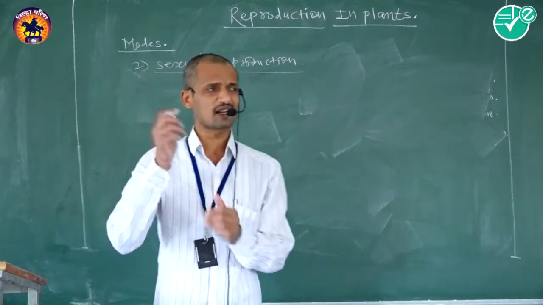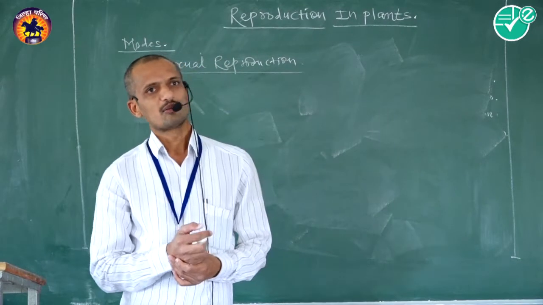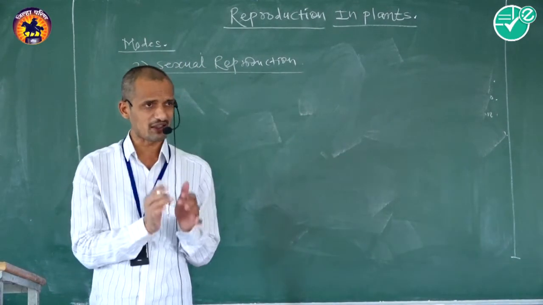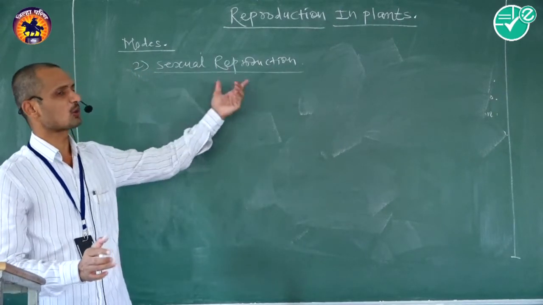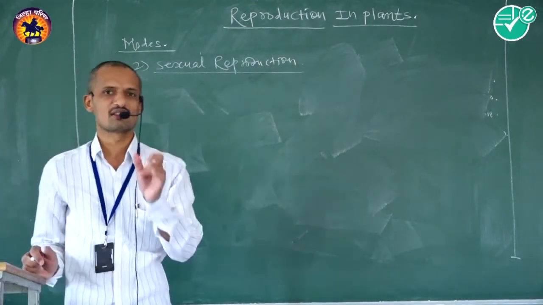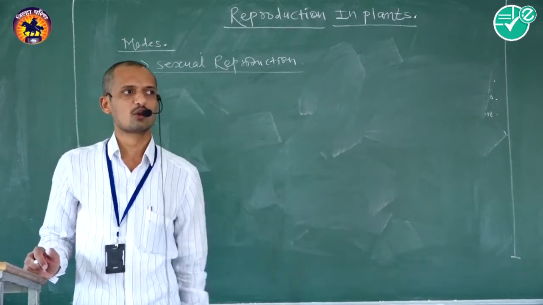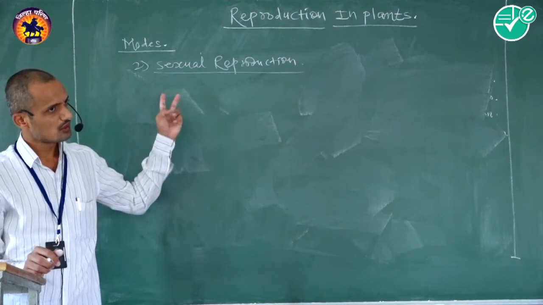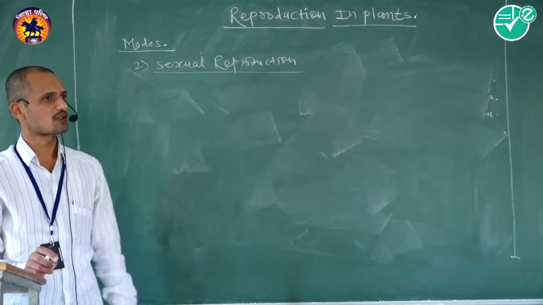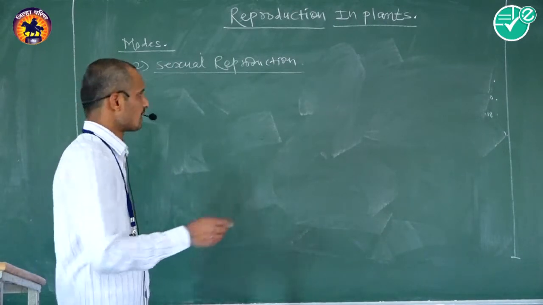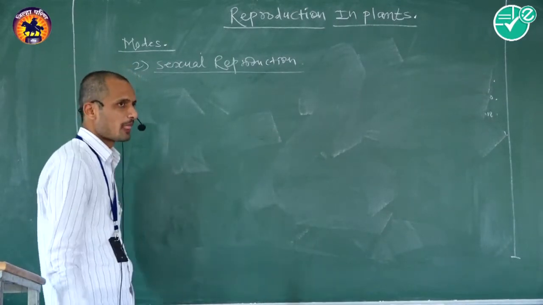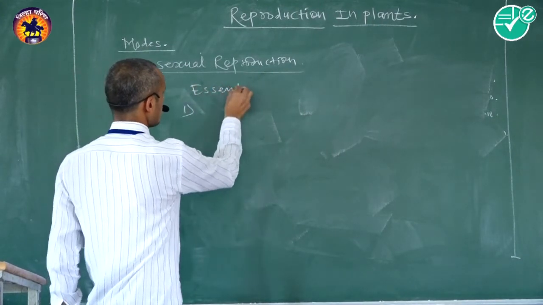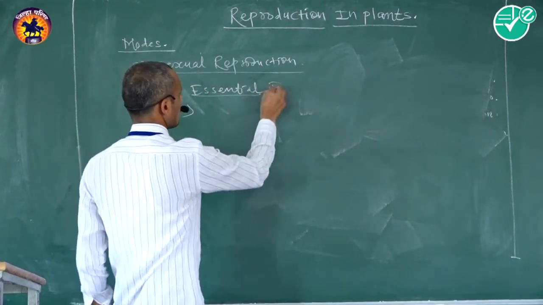The second one is essential floral whorls, meaning those floral whorls that are directly involved and directly participate during sexual reproduction. They are called essential floral whorls, or also reproductive floral whorls. They are of two types, androecium as well as gynoecium. That is the essential floral whorls.